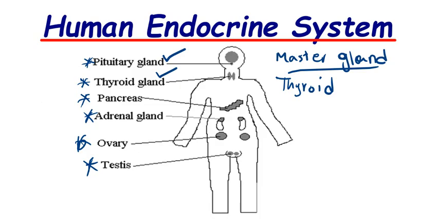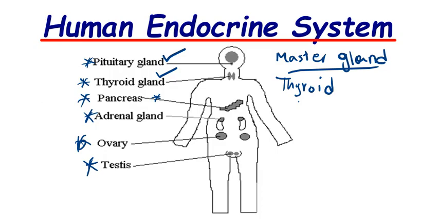This parathyroid gland is found in the thyroid gland, and it is the one which secretes a hormone called parathyrin. We're also going to explain about that. And then also the pancreas.